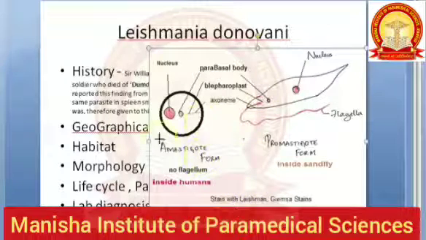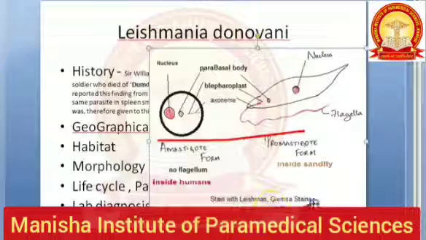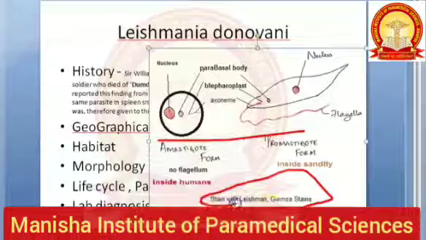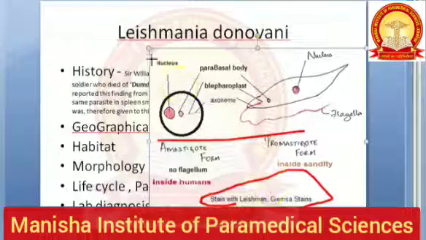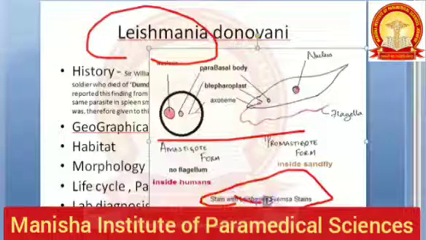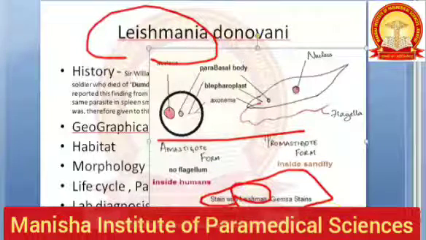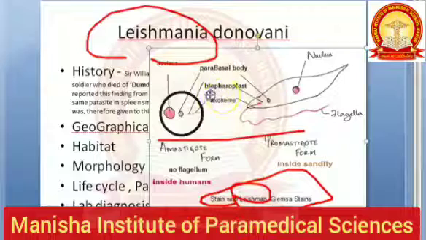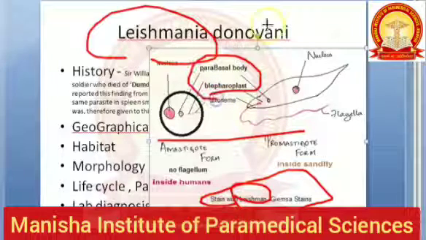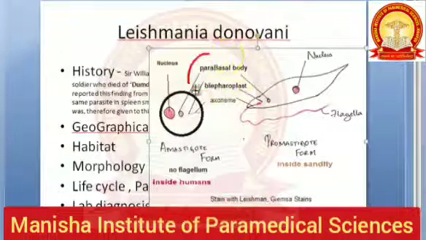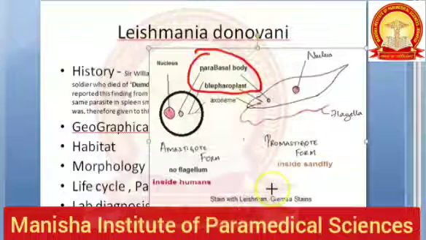Now, these stain with what? These stain with Leishman stain and Giemsa stain. Leishman, Leishmania. Now this parabasal body and the blepharoplast, these two together are also called the kinetoplast.